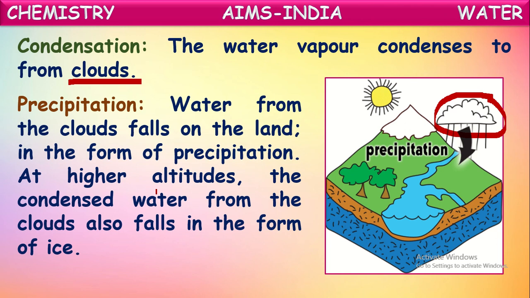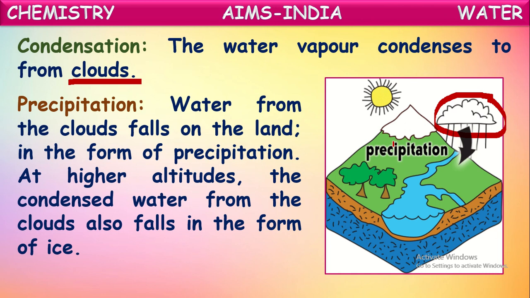That is called precipitation. Coming down of this water from the air, from the clouds to earth is called precipitation. So that we are also calling as rain, isn't it? So from the clouds, water comes down to the earth's surface in the form of precipitation. Even at higher altitudes, sometimes these water droplets suddenly convert into solid form also, as small pieces of ice that we call snow or hailstones, isn't it? So those also will reach the earth's surface along with the rain. Okay, this is precipitation.